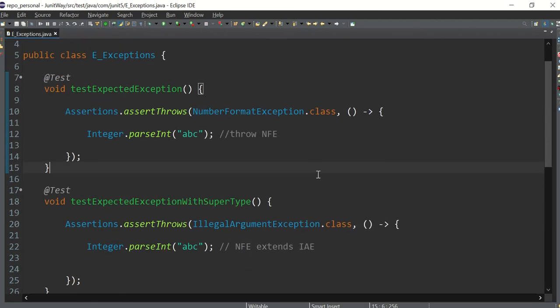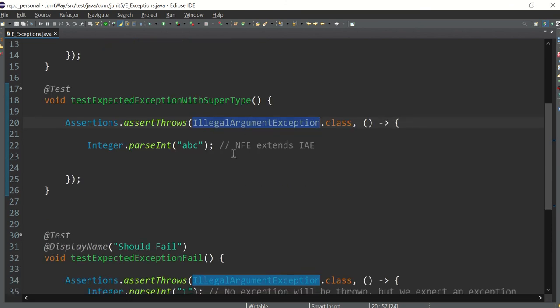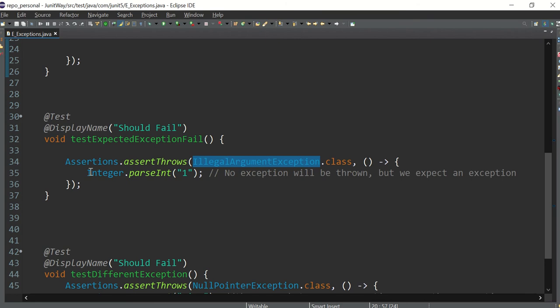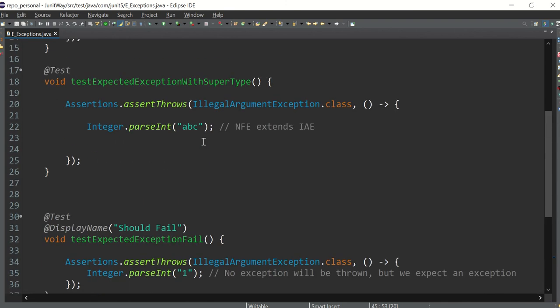Just to summarize, the first two test cases pass because I am throwing NumberFormatException and I am expecting NumberFormatException. Here I am throwing NumberFormatException and expecting its parent, IllegalArgumentException, so that's why this is passing. In this one, there is no exception in the code and I am expecting some exception, so that's why it fails. And at the end, I am throwing NumberFormatException but expecting NullPointerException. Both exceptions are different, so that's why this has failed. Fine. I hope this exception topic is clear to you.